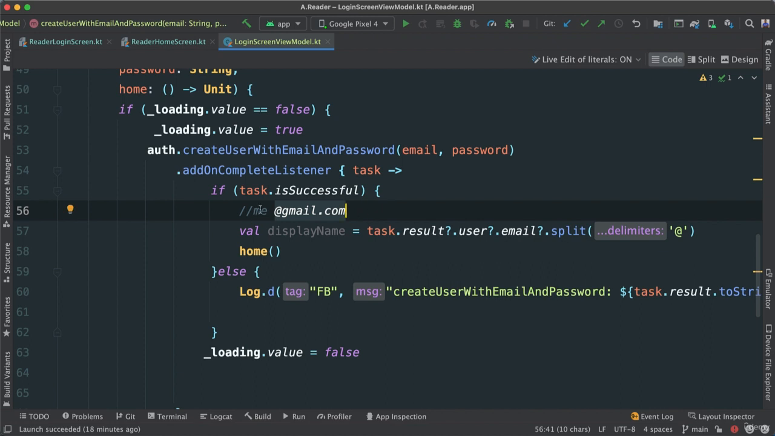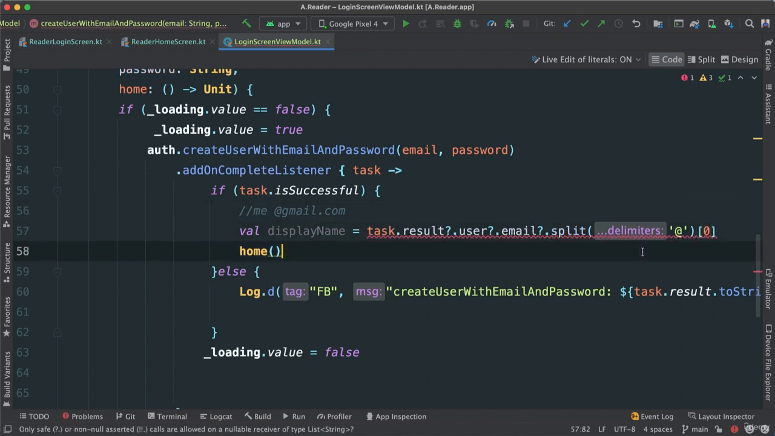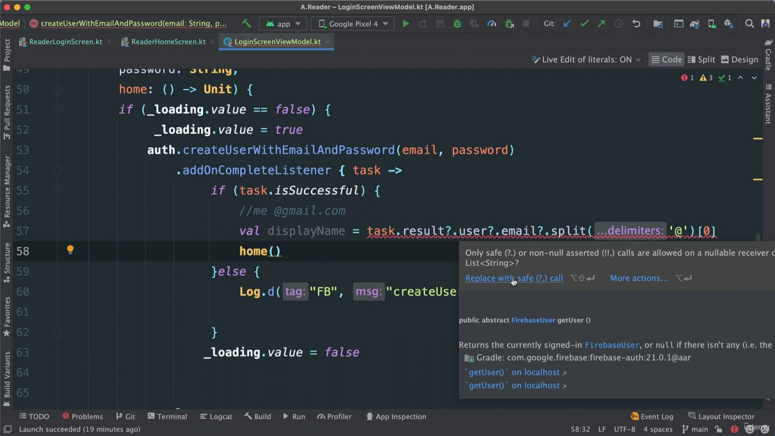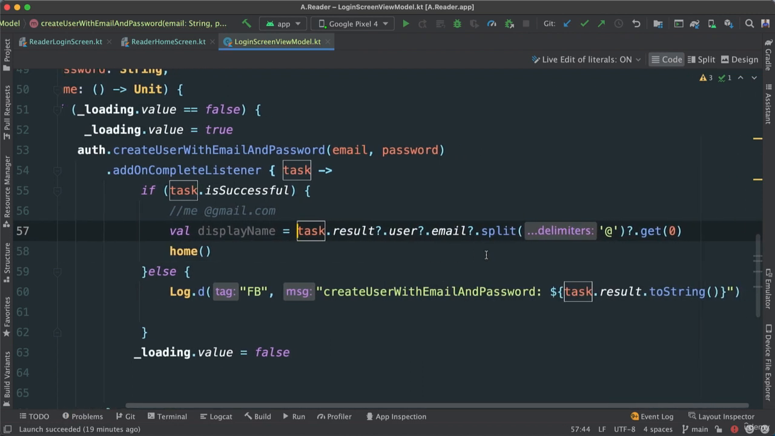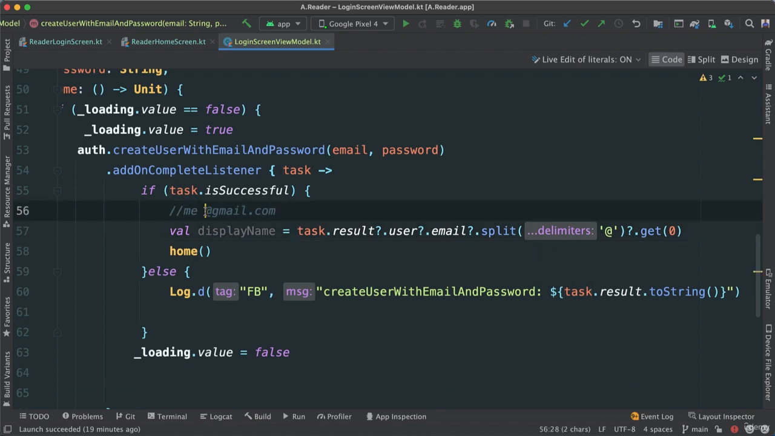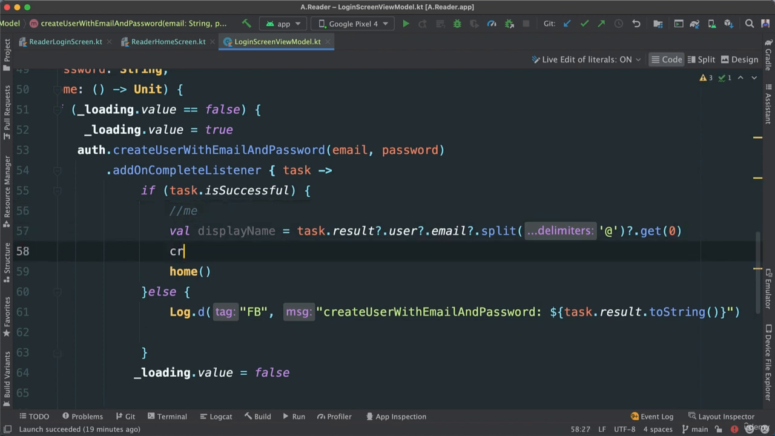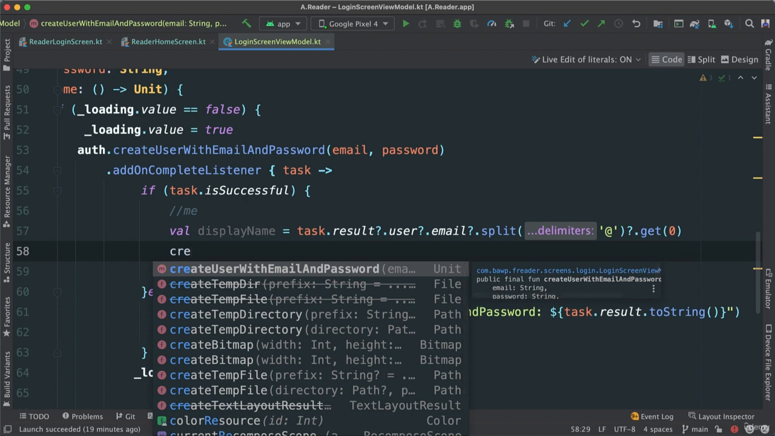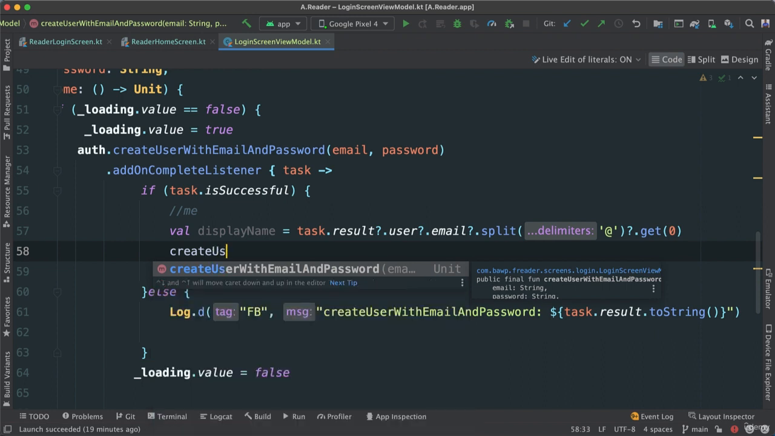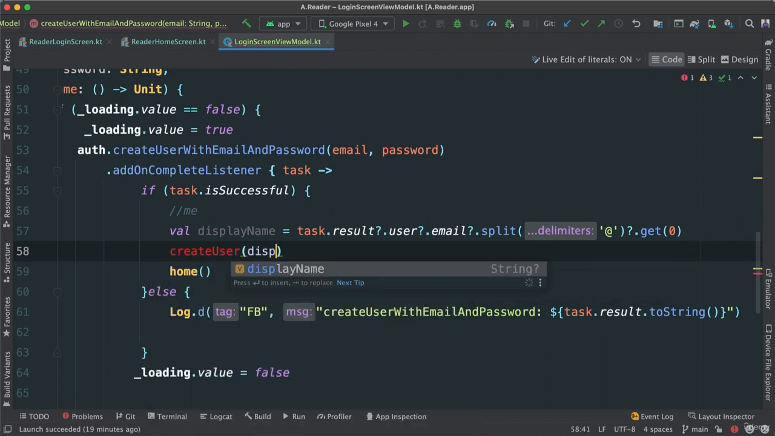So I just want the index 0, which is going to be the actual display name or username, right? So I'm just going to go ahead and say get the index 0 item. Looks like we need to replace with safe like this. Voila. Okay. Right? So now I should have something just like this, me, for the display name. And I'm going to use that then to pass it along to this other method. I'm going to create another function called create user. And I'm going to pass the display name as such.